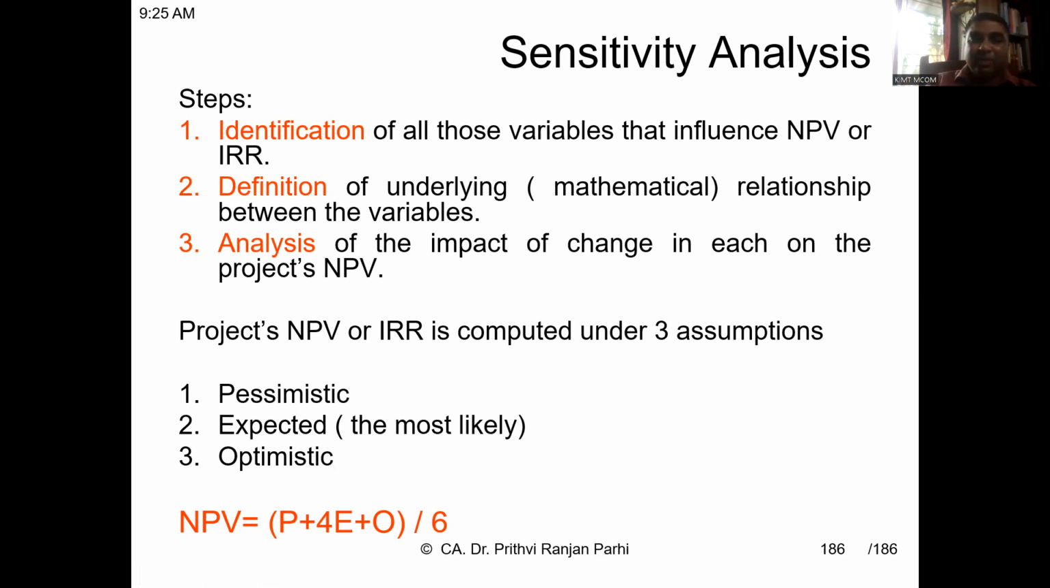The pessimistic NPV is given a weight of 1, the optimistic NPV is given a weight of 1, and the expected or most likely NPV is given a weight of 4. Then when they are added, the total is divided by 6, so it's a kind of averaging. The average NPV can be found out. This is called sensitivity analysis.